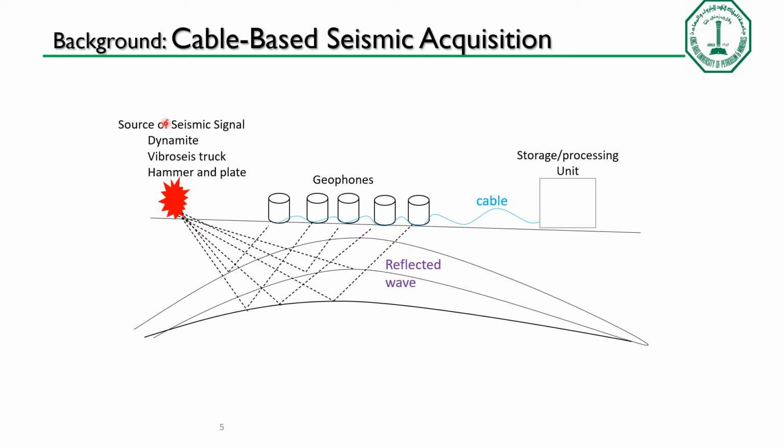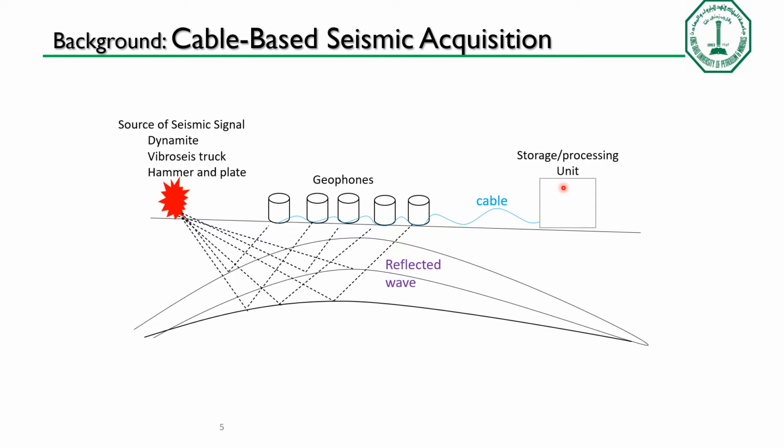Seismic acquisition. When we say seismic acquisition, it's divided into two. We have cable-based seismic acquisition and wireless seismic acquisition. In cable-based seismic acquisition, a seismic signal is generated in a pre-localized place. This signal will propagate across the earth and then be reflected back, and then measured by a geophone sensor. The measured signal will be transferred through a cable into a storage and processing unit.